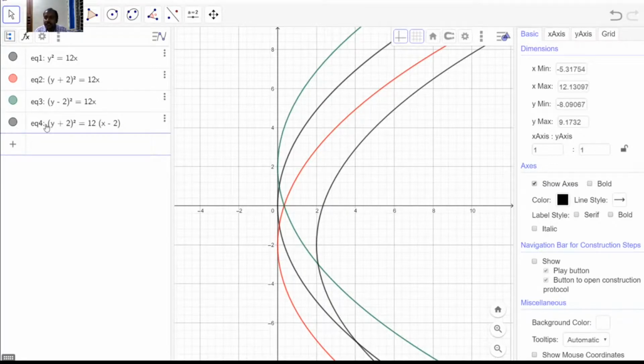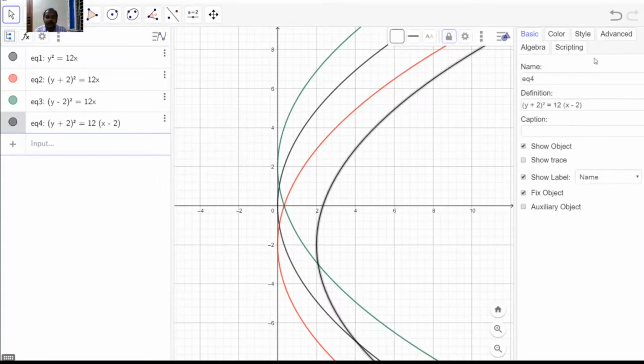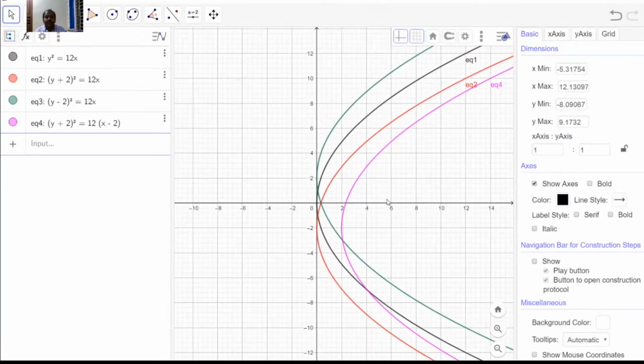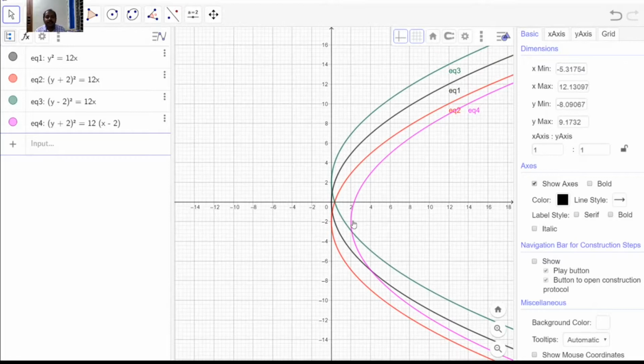So this is your new parabola. The original parabola was this.